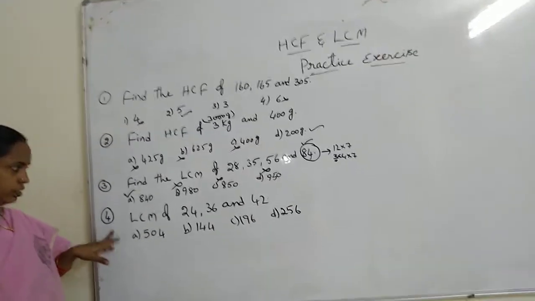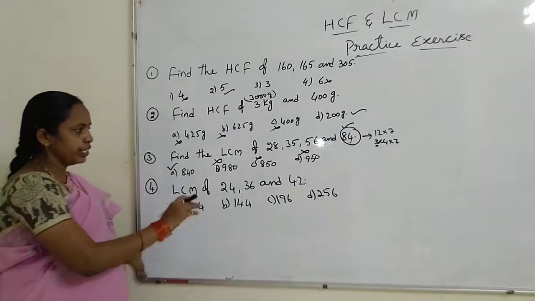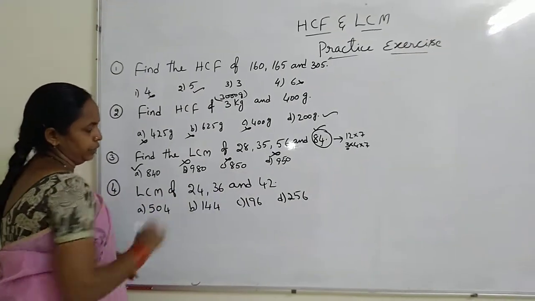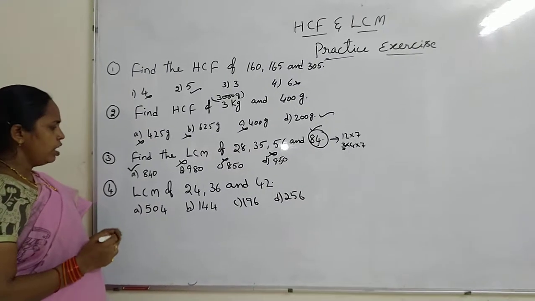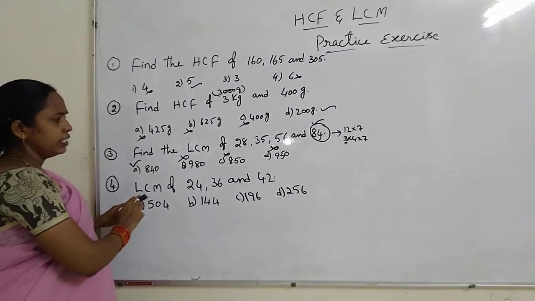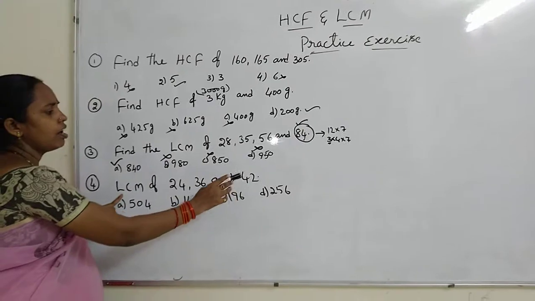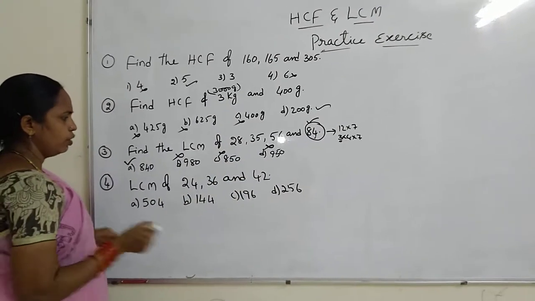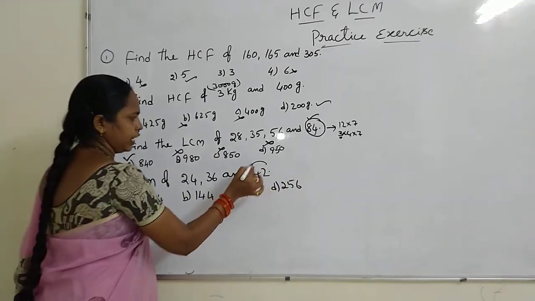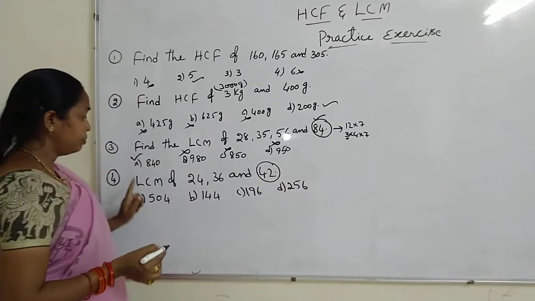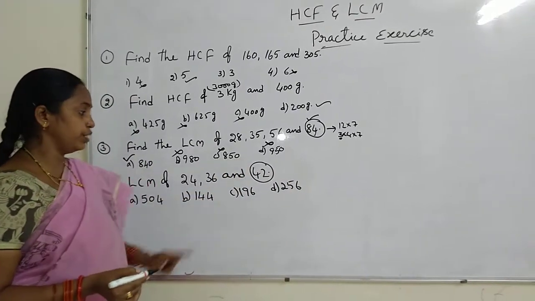Question number 4. LCM of 24, 36 and 42. So LCM should be equal to or a multiple of the greatest number. So here 42 is the greatest number. So LCM should be divisible by 42.